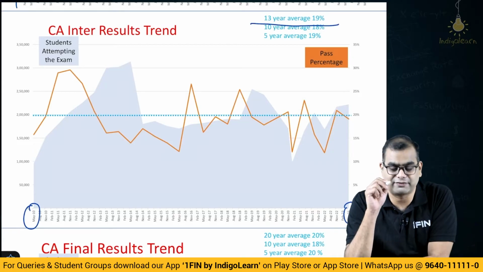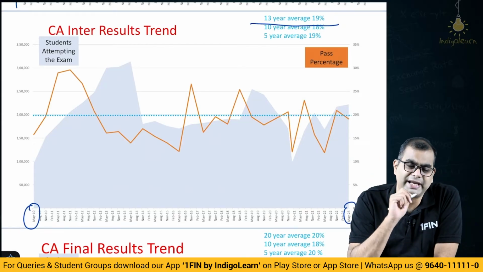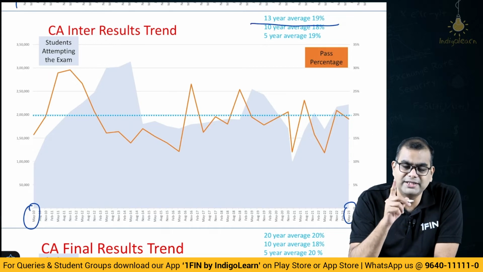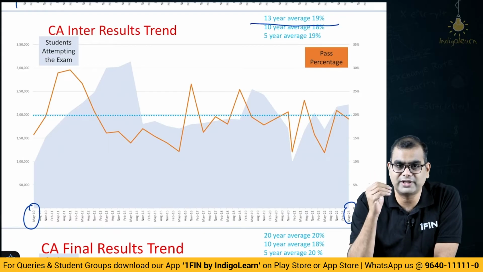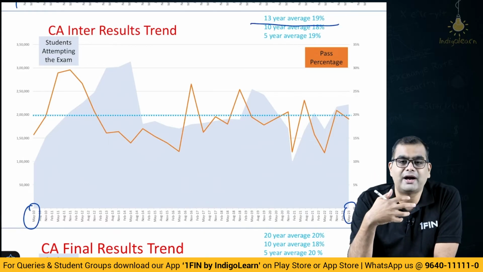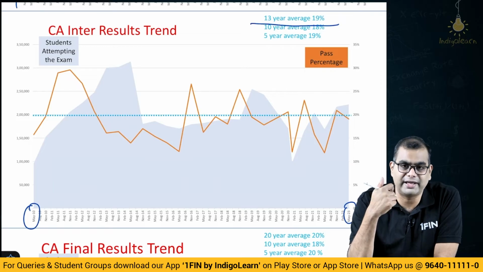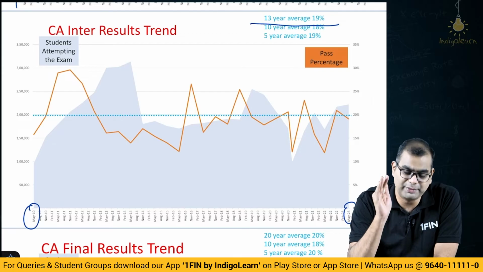Now, please note one thing here, friends. When I am computing pass percentage for CA Inter as well as CA Final, if somebody has finished even one group, I count them as pass. If somebody has finished both groups, then also I count them as pass, because that is how they are giving the results. I need to make interpretation of the results that are given. I cannot create my own new methods and complicate things. So, I am going by simple numbers.